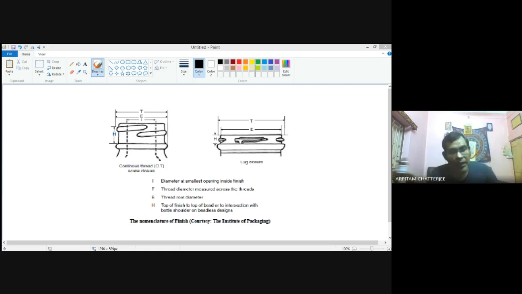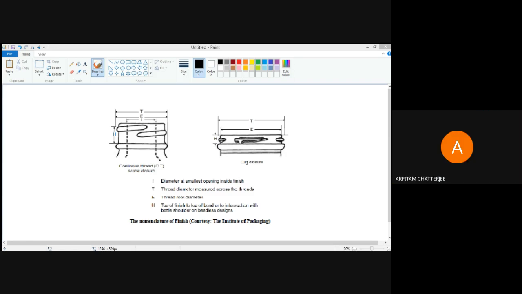But here you see the jar is much bigger, but the finish is smaller. Considering the height and diameter of the body, the finish size is much smaller when we use lugs. That is why in case of jars we majorly use lugs, not in case of bottles.